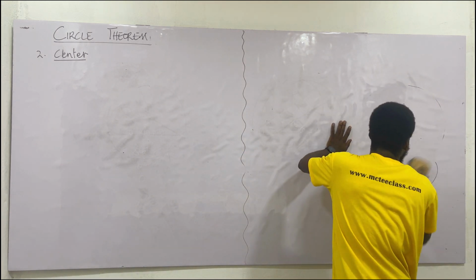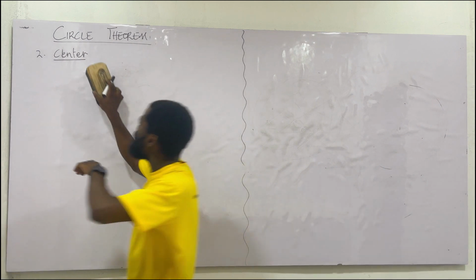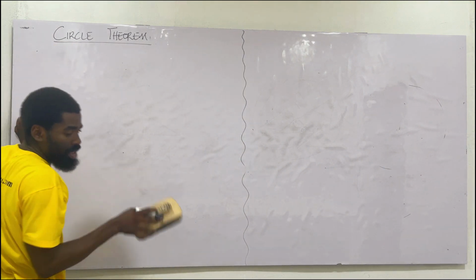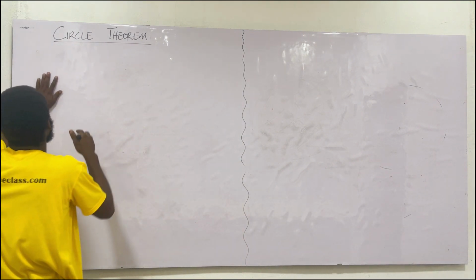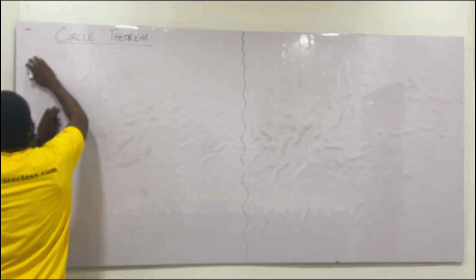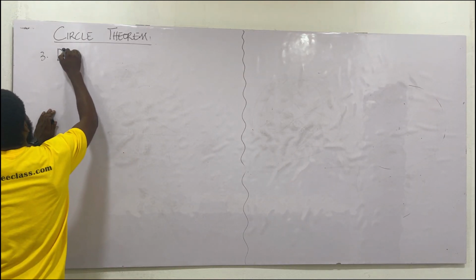Circle theorems. Okay, the next one we'll deal with is the diameter. The third thing is what? The diameter. So we have done two. We've done the chord. We've done the what? The center. We're looking at the diameter.